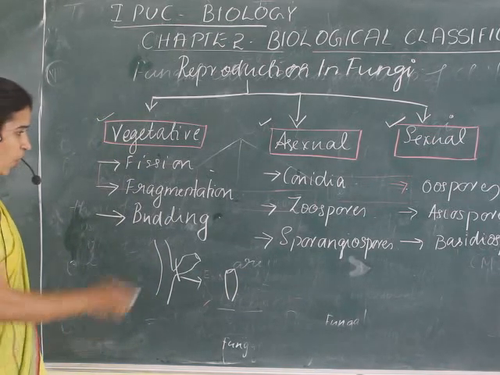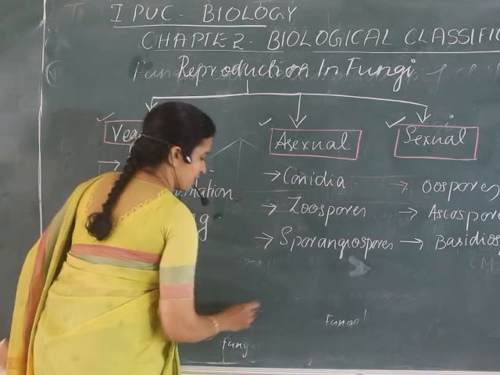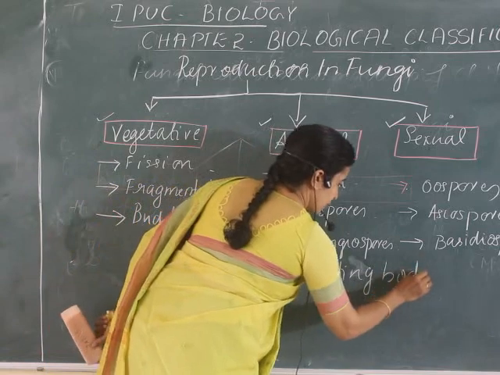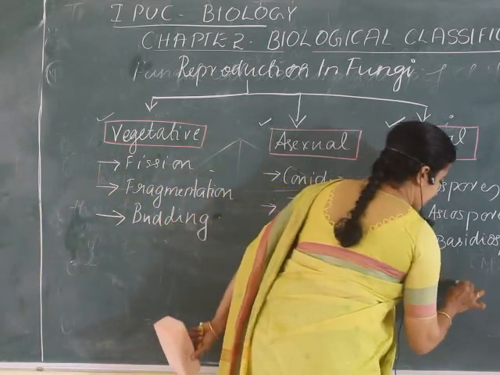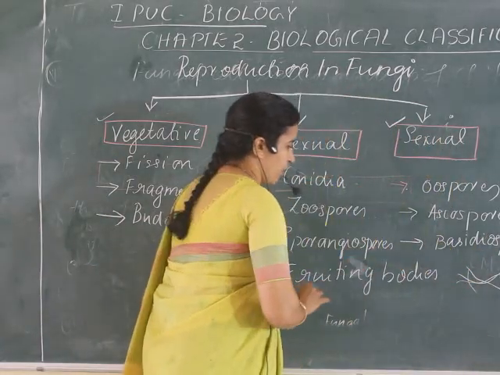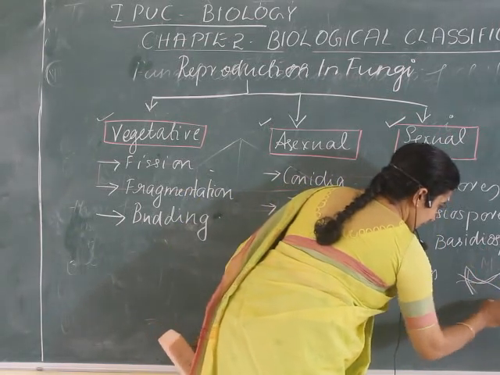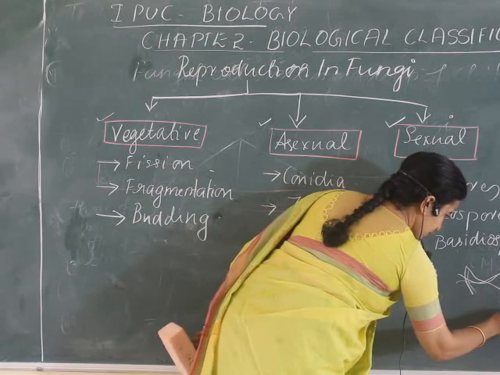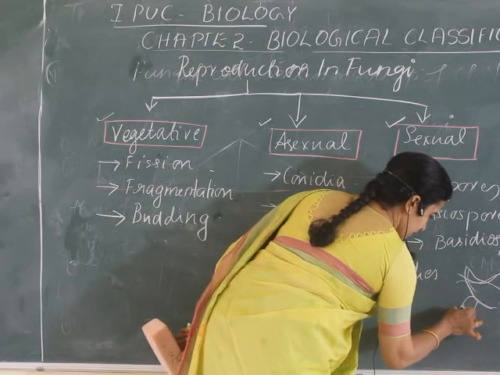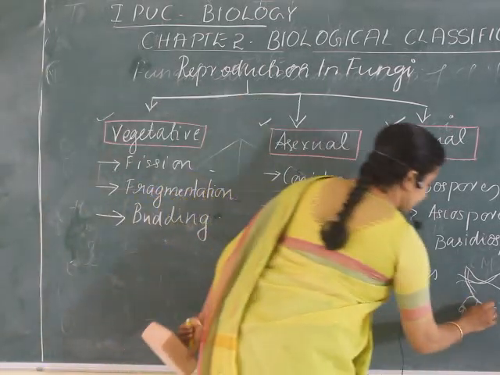And remember, all the various spores mentioned here are produced in a structure called fruiting bodies. You know that a fungus will have structures like this, right? All these structures are microscopic. You cannot see them with your own eyes.